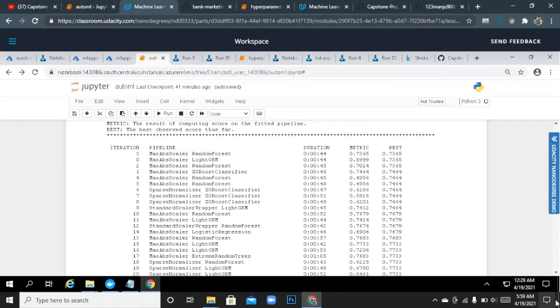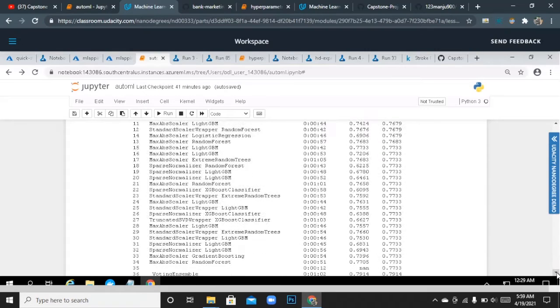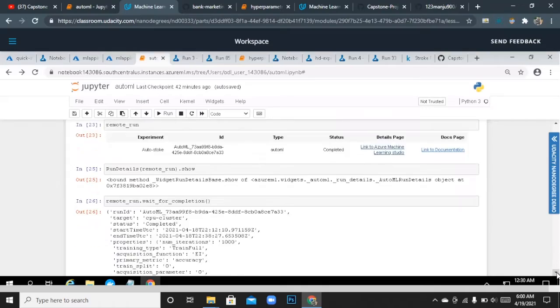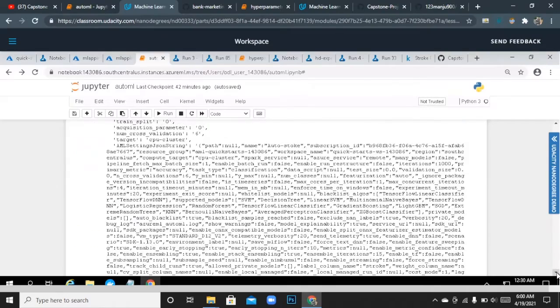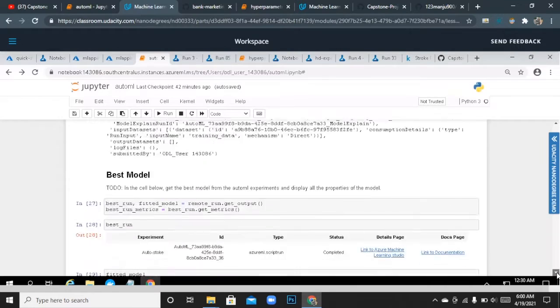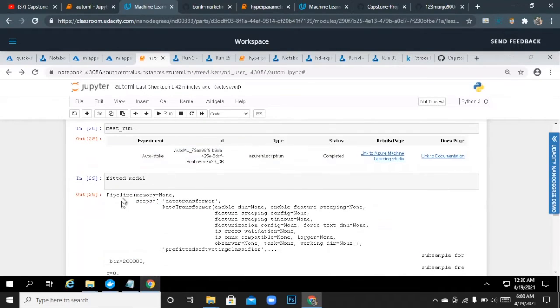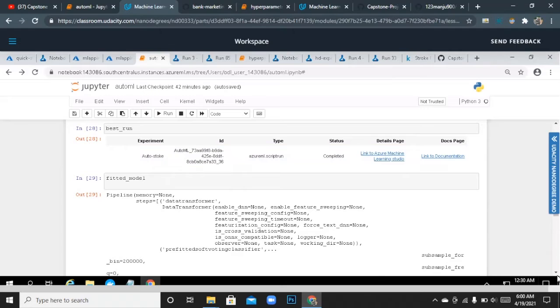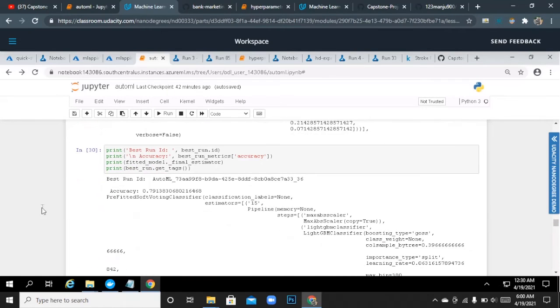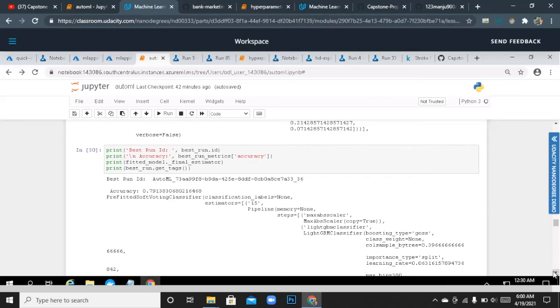Then I have registered the best model. Here we can see the best fitted model and the best run. The best run is a voting classifier, and all the other parameters for that.